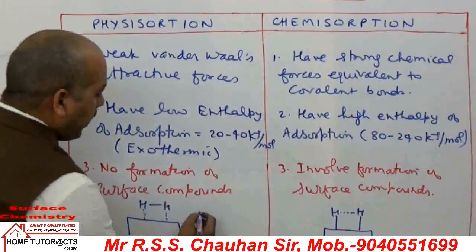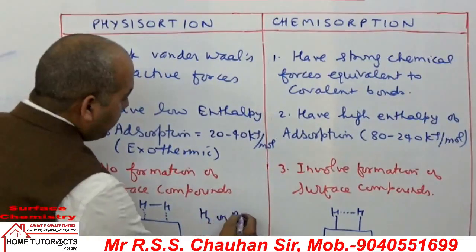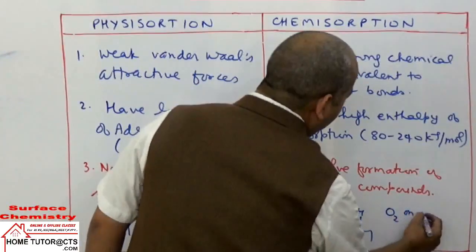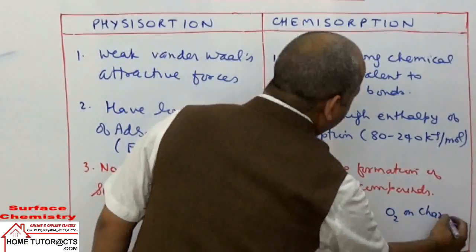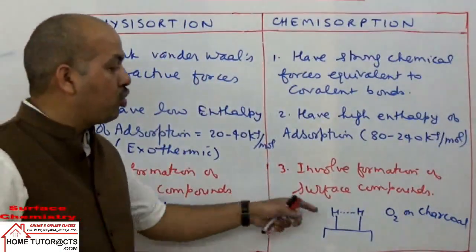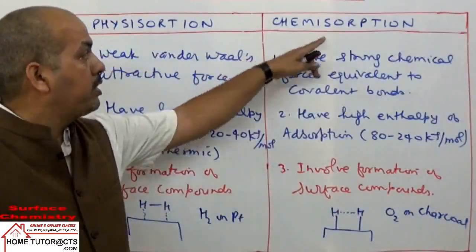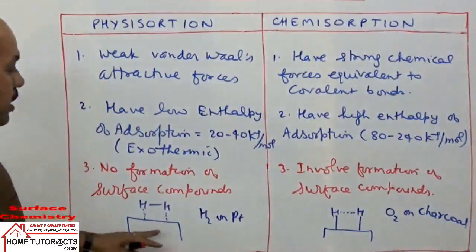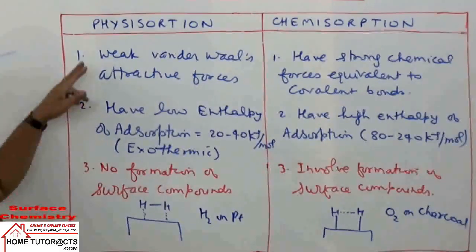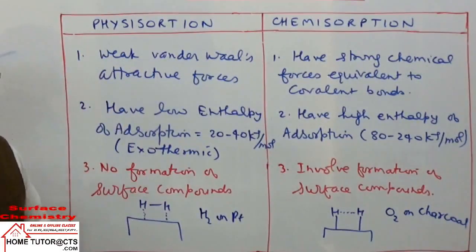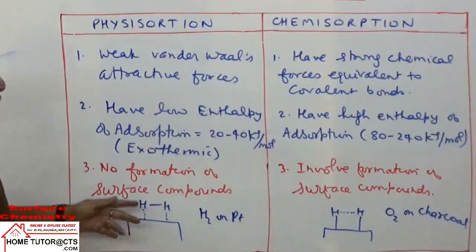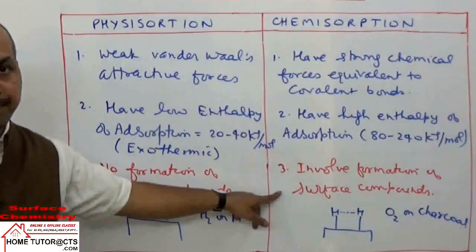The common example taken is hydrogen on platinum. The common example taken here is O2 gas on charcoal. O2 gas adsorbed on charcoal will be the example of chemisorption. यहाँ पर क्या है, hydrogen gas adsorbed on platinum metal surface, then it is an example of physisorption. Okay. Now this point is very important because the other differences are linked with this point.